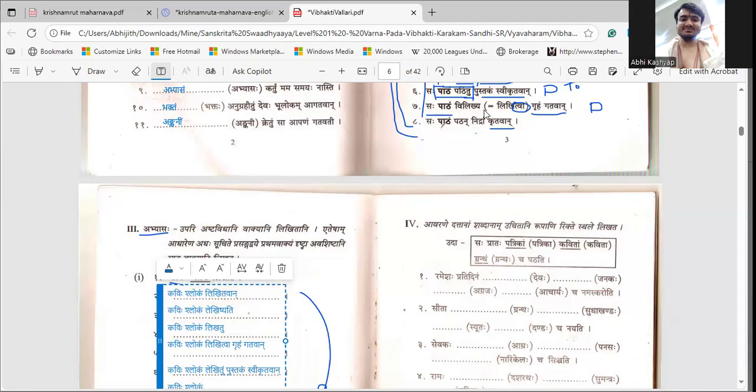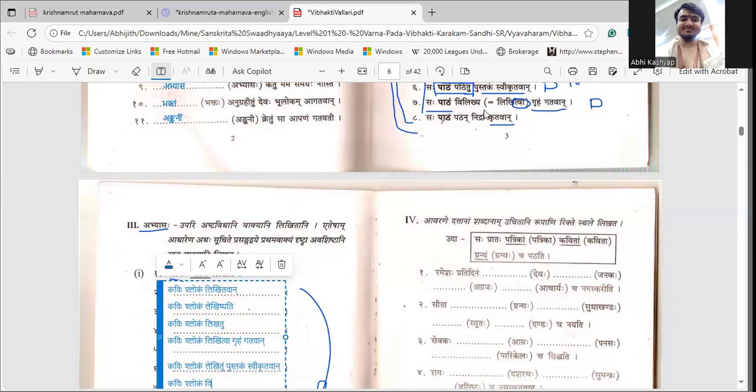Now they have already taken likhana kriya, so what should I take? For that we can take vichintya. Tva we have to take. That is fine.